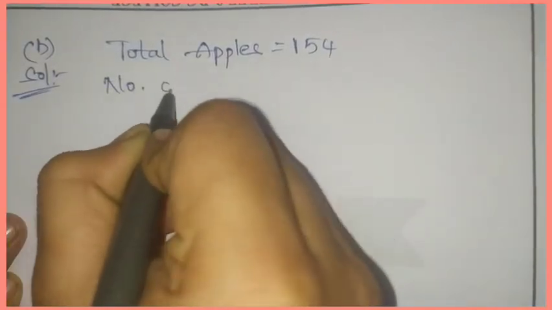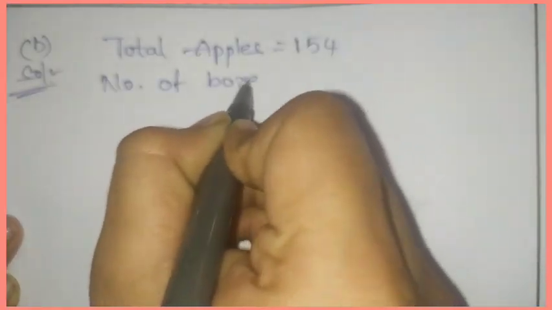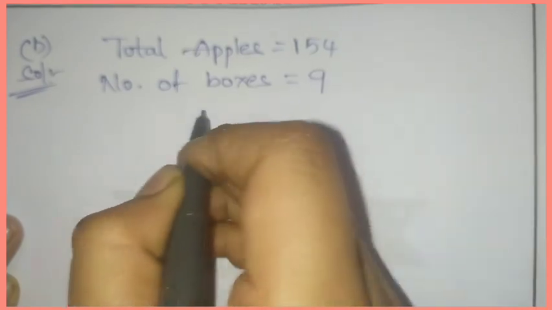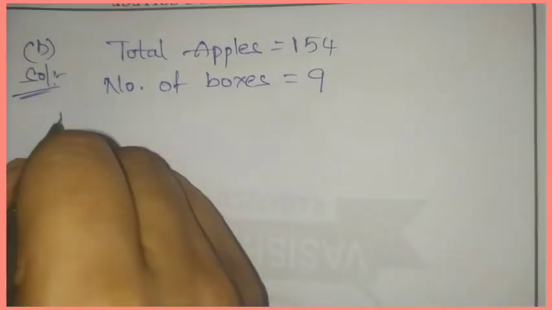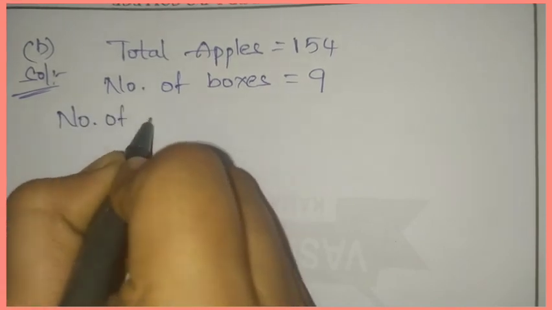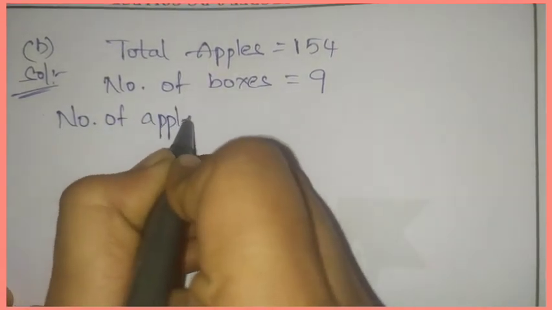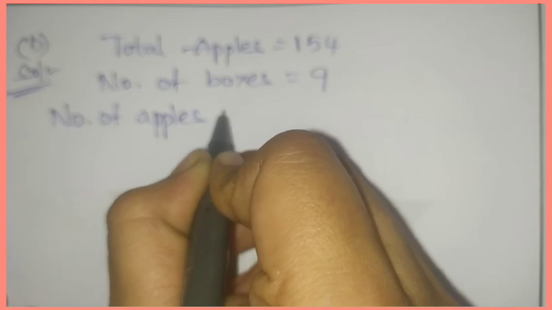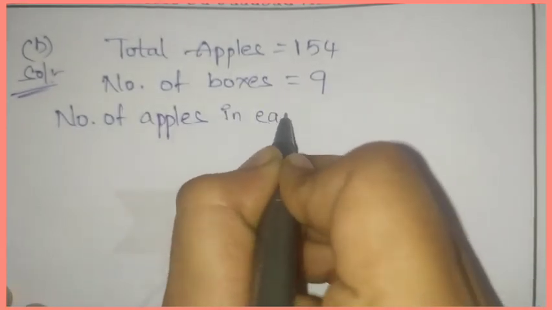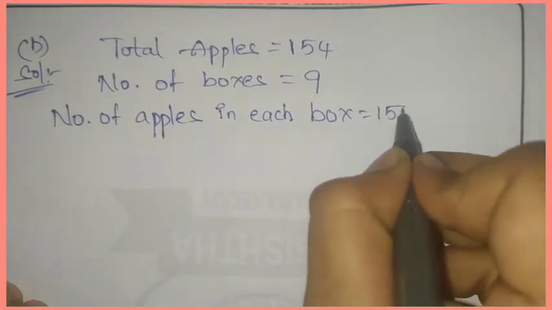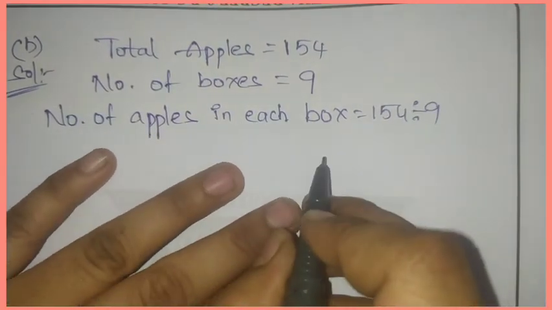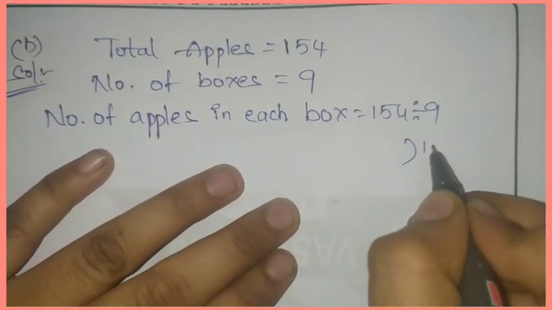Number of boxes, total 9 boxes are there. We have to find number of apples in each box. Simply we will divide these two. 154 divided by 9.